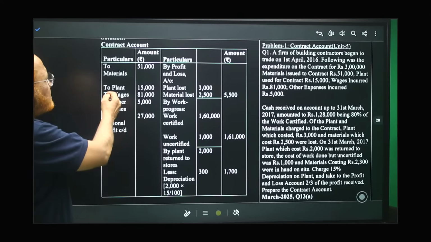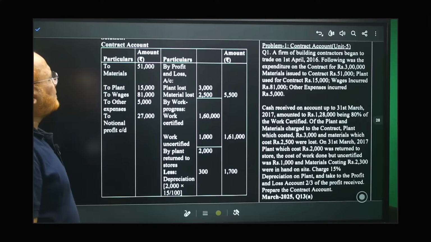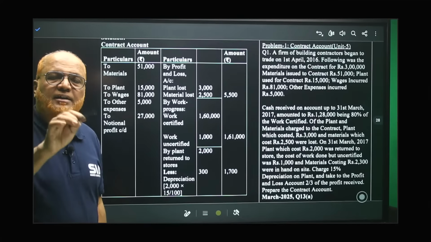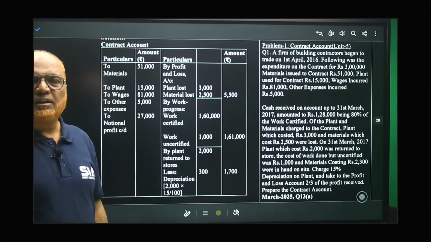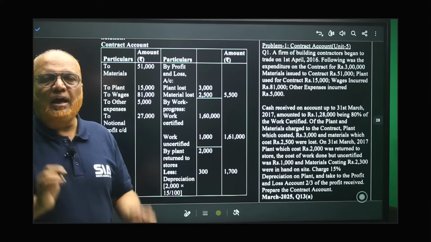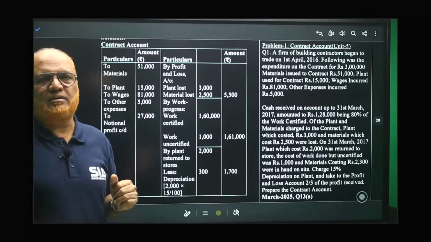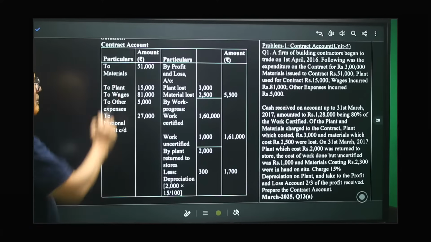Debit side, credit side, left hand side, right hand side. Now, debit side will take all expenses, and on the credit side we take the work in progress. And work in progress consists of work certified and work uncertified. Remember, the debit side, material.